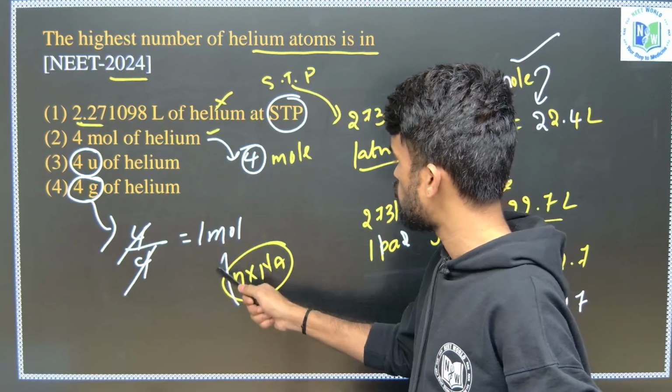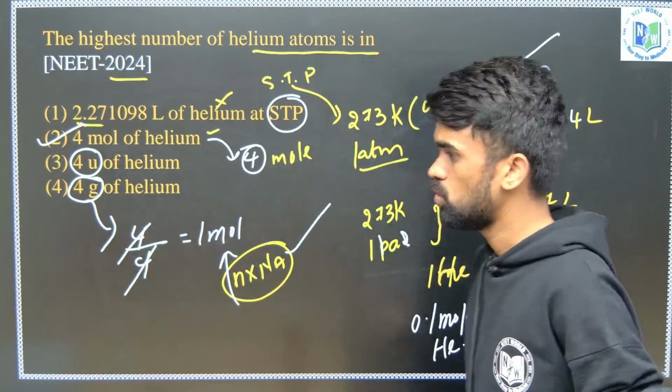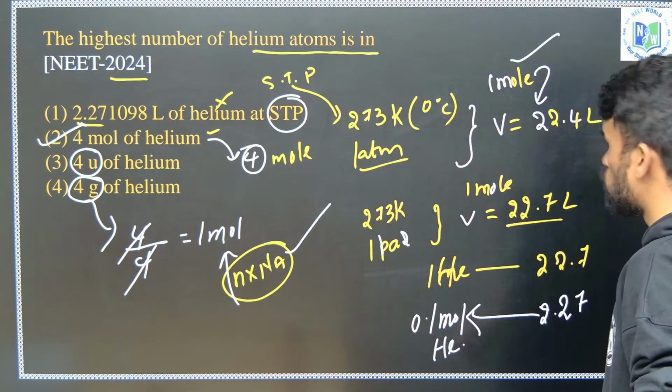Okay, the more the number of moles, the more is the number of that particular atom. So I can go with option number 2. Hope it is also clear. Next, let us move forward.